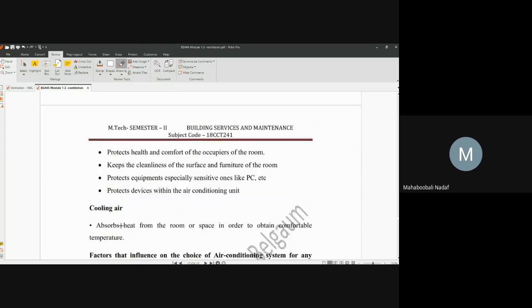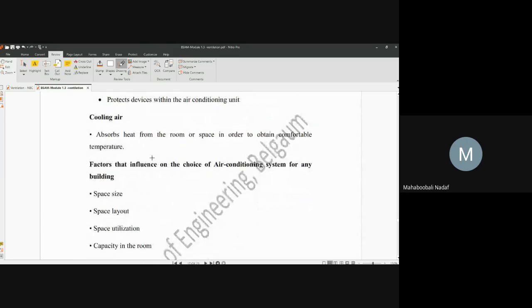Okay, now factors, these are very important from your exam point of view. What are the factors or design principles? Those types of questions you can expect. What is that? Factors which will influence the AC system operation in a particular building.